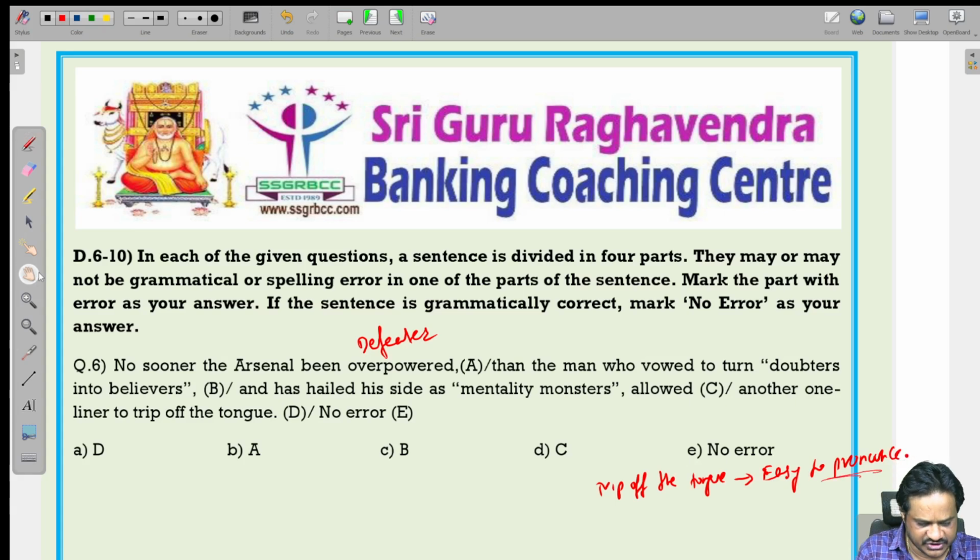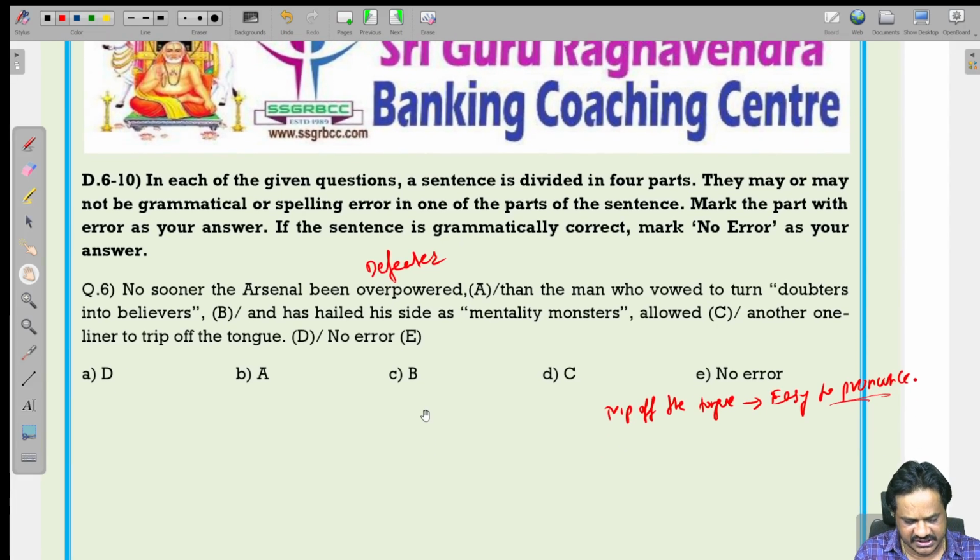So here we should use which word? Which is the error? No sooner had is correct. No sooner is always followed by had. So no sooner had the Arsenal been overpowered, and the entire sentence is in the past tense, so you should use had here.